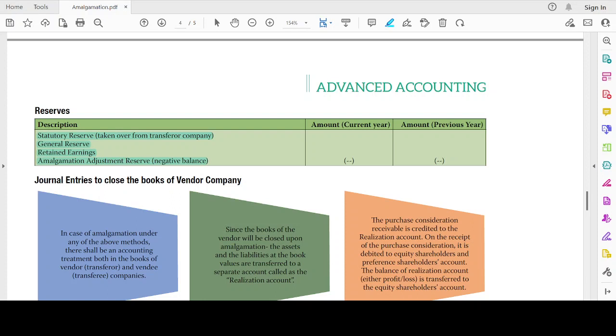Where will it be presented? Amalgamation adjustment reserve is presented in the financial statements of the transferee company as other current asset, or under other non-current asset, or as a separate line item with a negative sign under reserves and surplus. Which is the correct one? A separate line item with a negative sign under reserves and surplus. Okay, great.